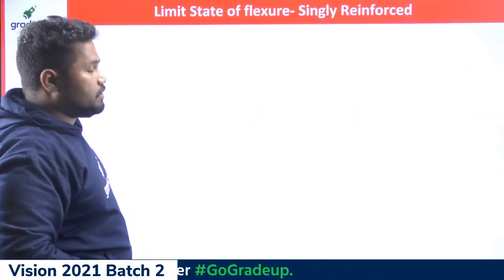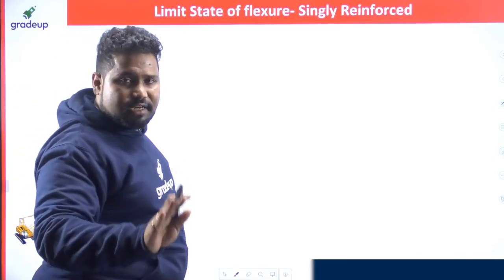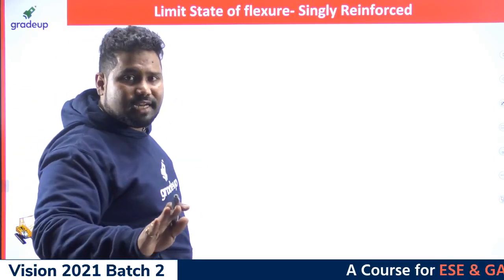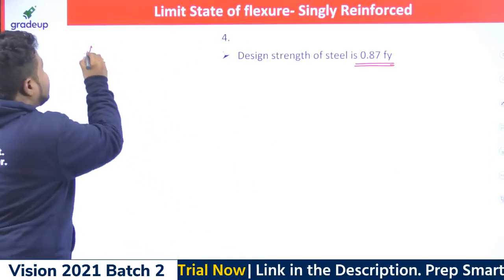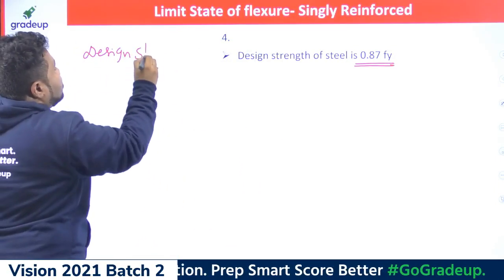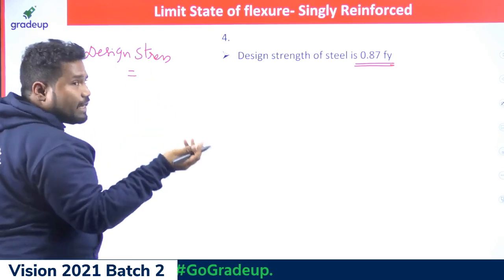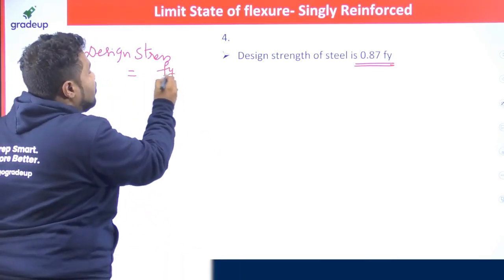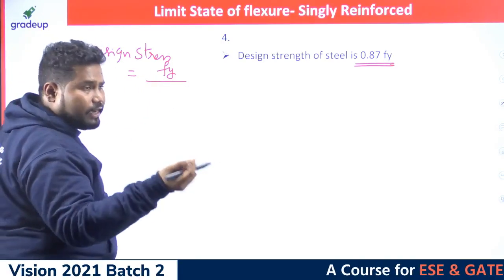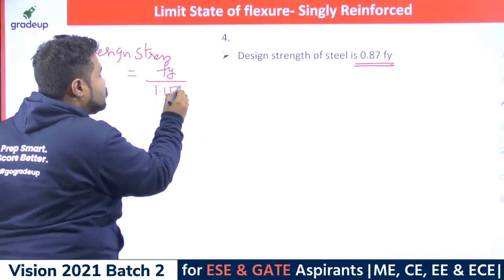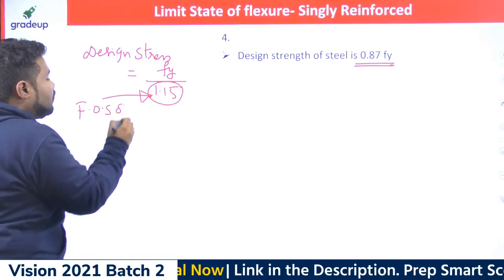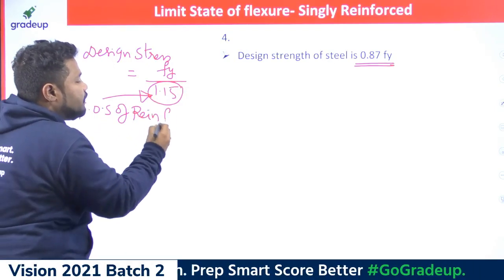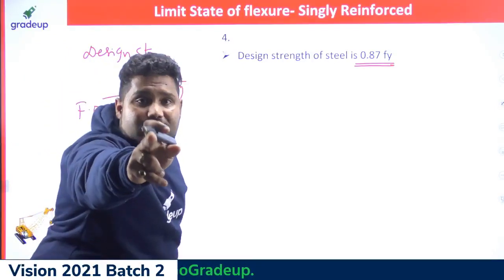And coming to the fourth assumption, till now we had given the design stress for concrete, right? So what about the design stress for steel? If you take any steel rod, the design stress for steel is 0.87 fy. How did you get this one? Design stress for steel is equal to the characteristic strength of steel material, which is fy, divided by the factor of safety for reinforcing steel material, which is 1.15. So 1.15 is the factor of safety of reinforcing steel. There is a lot of difference between reinforcing steel and structural steel, so please be careful.